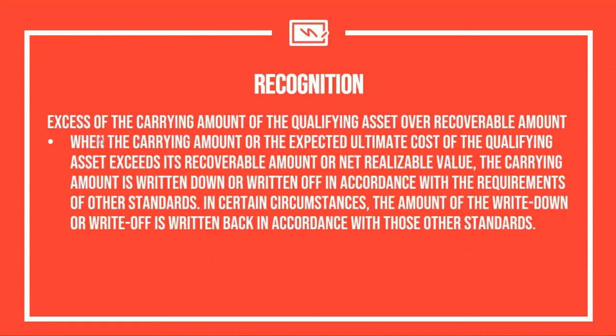Next, what if there is an excess of the carrying amount of the qualifying asset over the recoverable amount? Okay. So of course, the story is like this. When you are preparing the qualifying asset, you are basically accumulating costs. So you are accumulating costs for the materials, the labor, the overhead, and everything that is capitalizable, plus the borrowing cost, you're capitalizing everything. But at the end of the day, at the end of the construction process, you need to determine and check the recoverable amount and the total cost or the carrying amount.